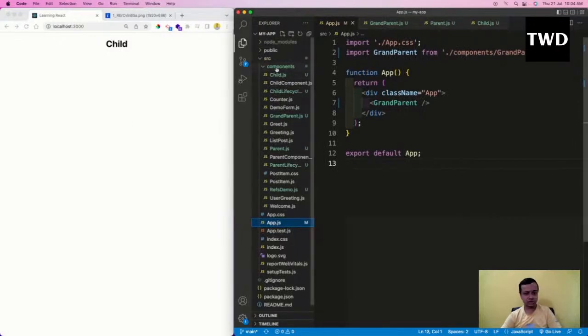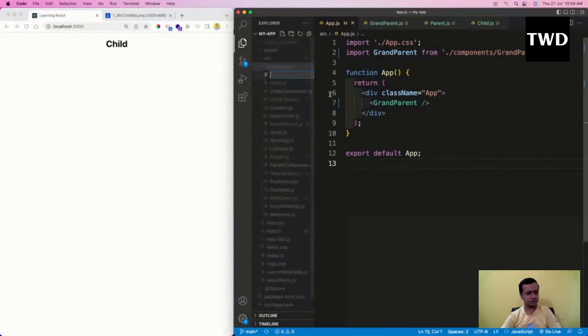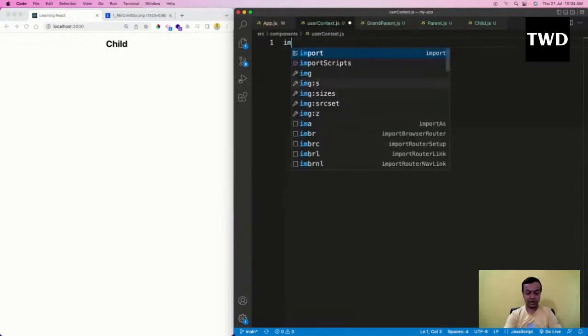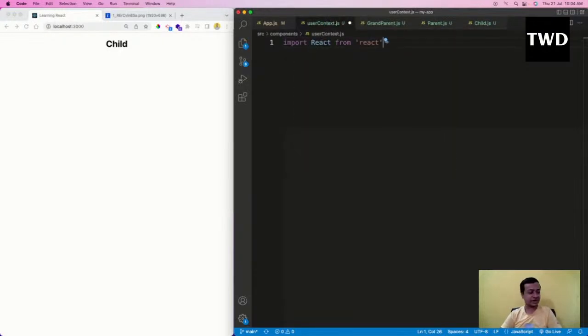Okay, so here I will create a userContext.js, and here I'll do IMR. IMR is a shortcut for import React from there. It is required sometimes. Earlier it was there in everything, but nowadays it is not.